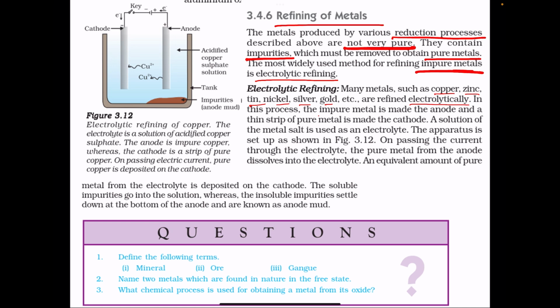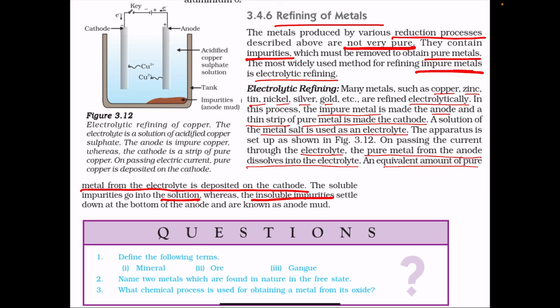In this method, the impure metal is made the anode and a thin strip of pure metal is made the cathode. A solution of metal salt is used as electrolyte. On passing current through the electrolyte, pure metal from the anode dissolves into the electrolyte. An equivalent amount of pure metal from the electrolyte is deposited on the cathode. Soluble impurities go into solution and insoluble impurities settle down at the bottom of the anode and are known as anode mud. For example, here electrolytic refining of copper is shown.